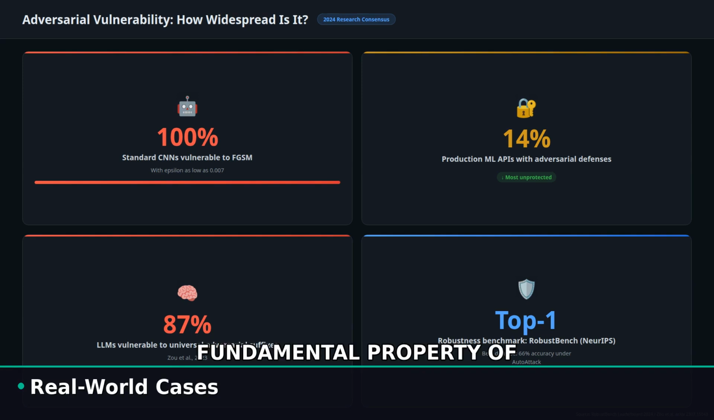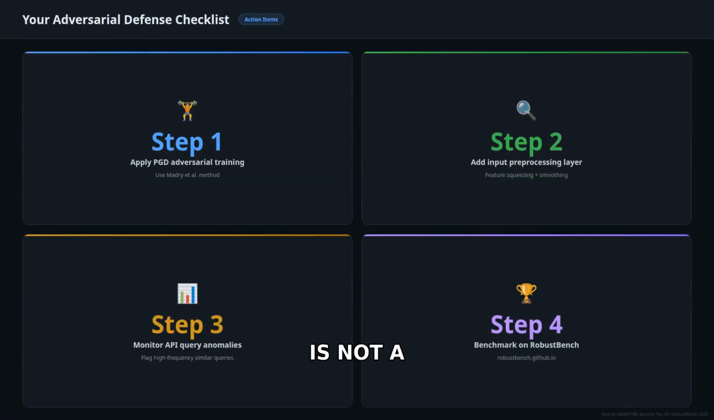Both attacks share the same root cause. Models are optimized for accuracy on clean data. They have no explicit incentive to build robust, human-aligned decision boundaries. Until adversarial robustness is a first-class training objective, every deployed model carries this risk. Every single one.